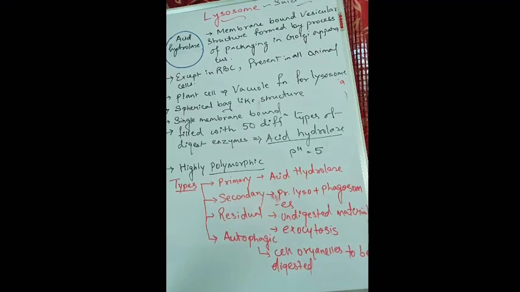Hydrolase means they help in the breakdown of larger components into simpler ones. That is known as hydrolysis, and the hydrolysis process is carried out by these enzymes, hence they are termed acid hydrolase, and they are acidic in nature, therefore the pH of these enzymes is around 5.